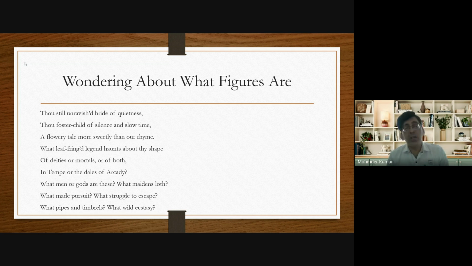So in this way, in the first stanza, John Keats just tried to understand the various pictures depicted on the urn or carved on the urn, and he's not sure whether those pictures are of men or gods, and that's why he is making guesses. So that's your first stanza, in which he just wonders about what the figures are.